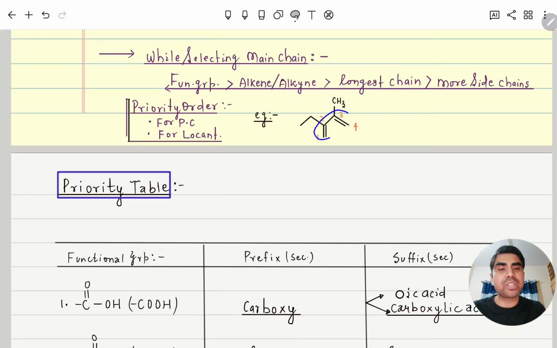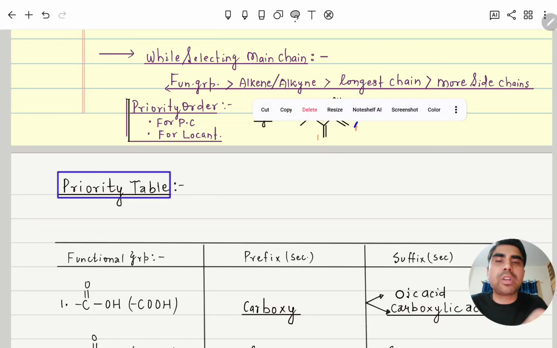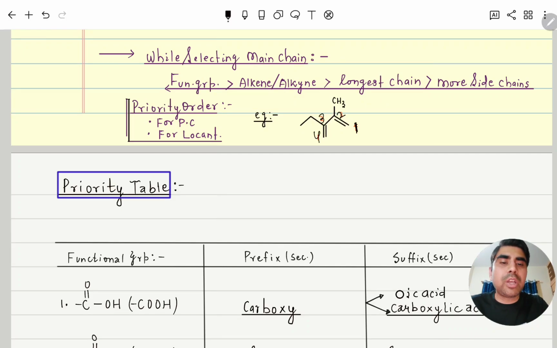From both sides it is coming the same. So instead we'll give numbering 1, 2, 3, 4, because from both sides it is coming the same for double bond, 1 and 3.